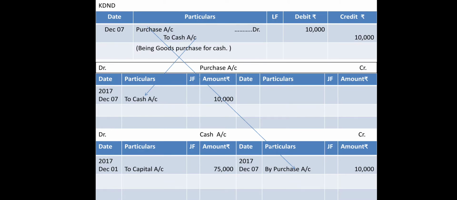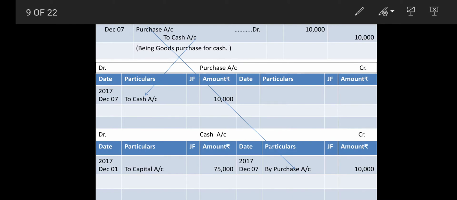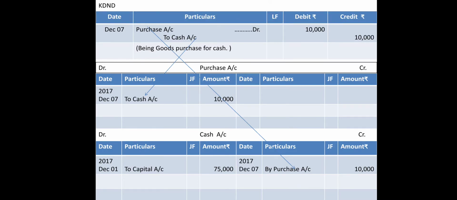And then come to your cash account. Cash account is credit over here. So come to your credit side and there write down by purchase. So 70,000 you are going to write down on the credit side. You can see here, because the cash account is prepared only once, your entries will be continuing over here.